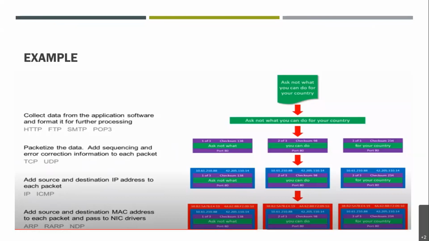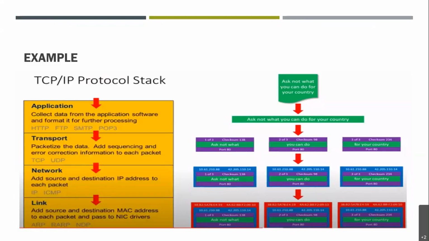We will talk about this in detail in our upcoming slides. It is the Address Resolution Protocol, basically. Here it converts IP addresses into MAC addresses, right? We'll talk about this in detail. Here it is shown that each layer is responsible for all this. At the top we have the application layer, then the transport layer, then the network layer and the link layer. All these things correspond to the various layers like this. I hope the TCP/IP protocol stack is clear now.